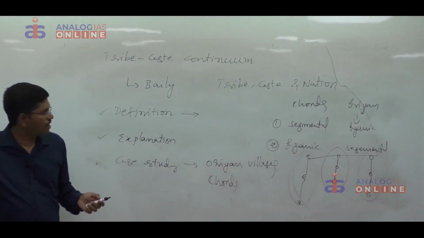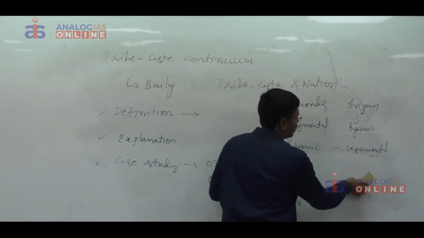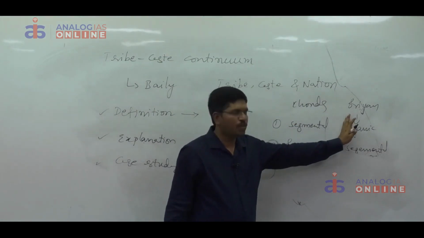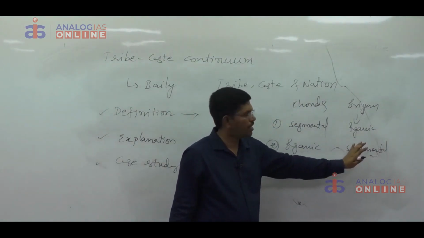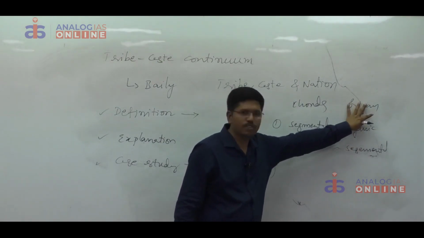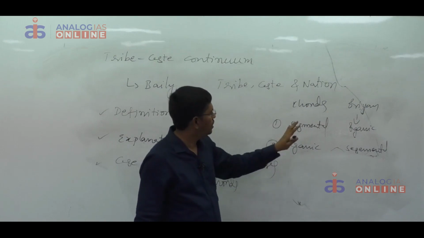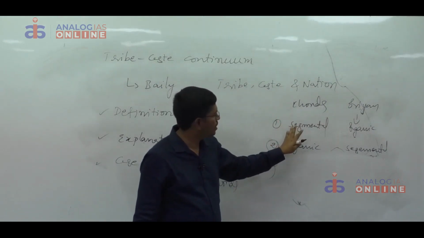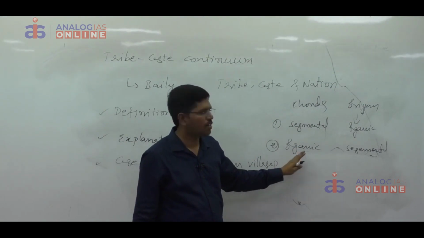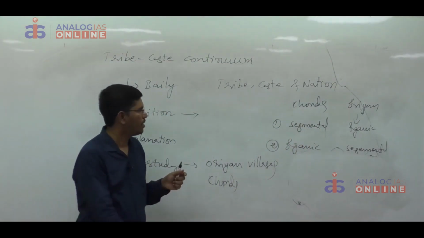That's why we cannot say that Konds are purely tribals and Baniyas are purely caste people. These people have segmental solidarity and organic solidarity, but the majority of the relations are on the basis of organic solidarity. That's why this society can be placed nearer to the caste end. In the Konds, we can come across the majority of the relations on segmental solidarity and the remaining relations on the basis of organic solidarity. That's why this can be placed nearer to the tribal end.